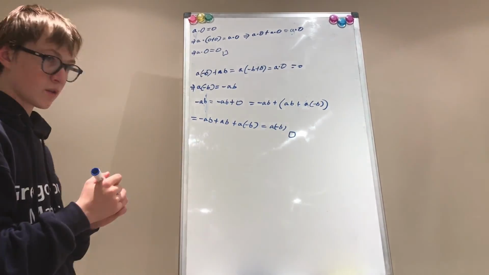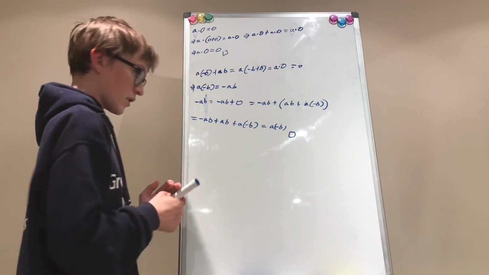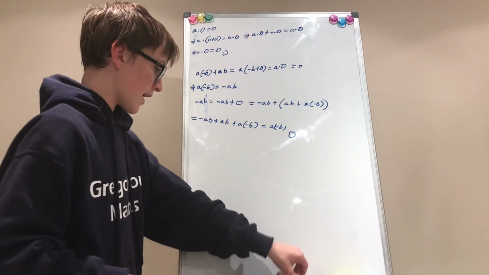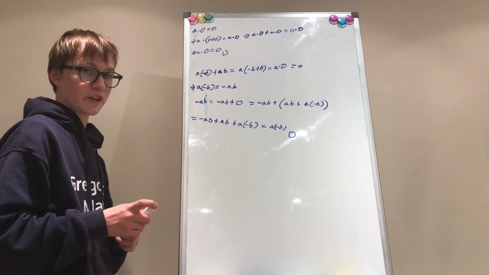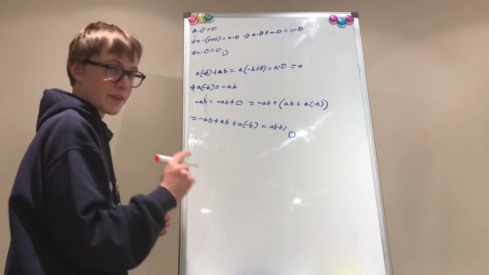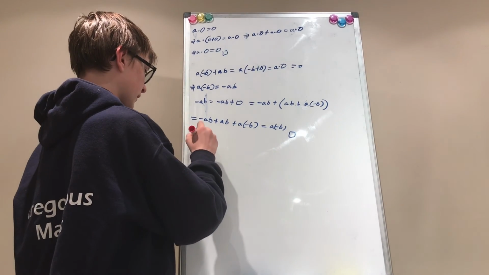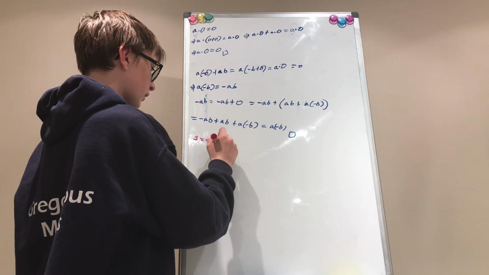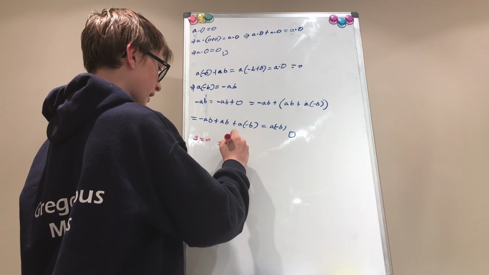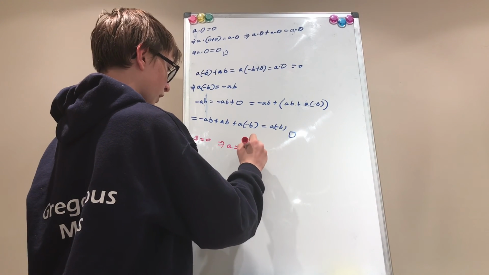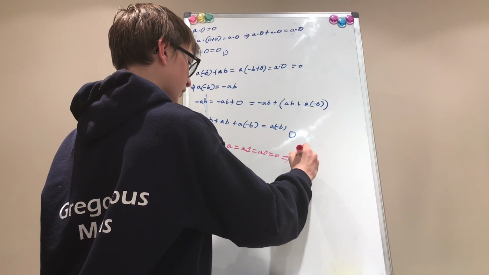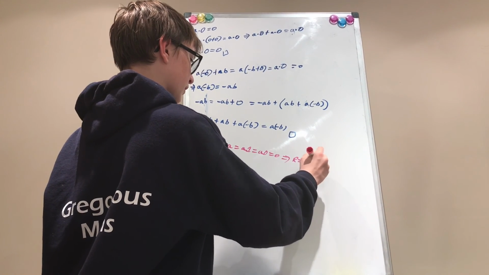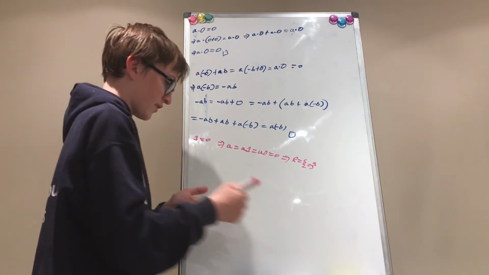Okay? And now what would happen in a ring with unity if we say that 1 does equal 0? If 1 equals 0, that implies that A equals A times 1 is equal to A times 0 is equal to 0, hence R is equal to 0. Hence the whole ring is equal to 0.